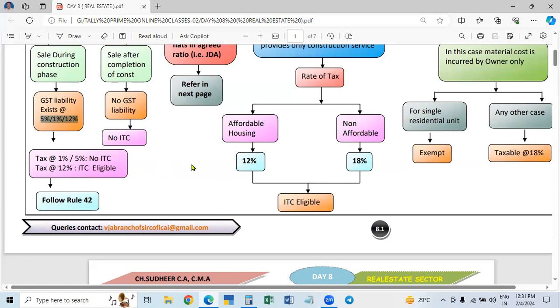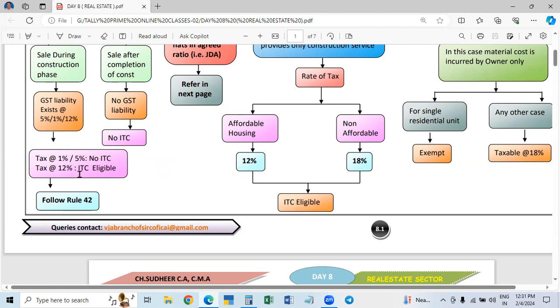That is why the rate is reduced. So you cannot claim the ITC. That is why for residential houses, whether affordable or non-affordable, both for 1% and for 5%, there is no ITC. Remember, residential houses, there is no ITC.